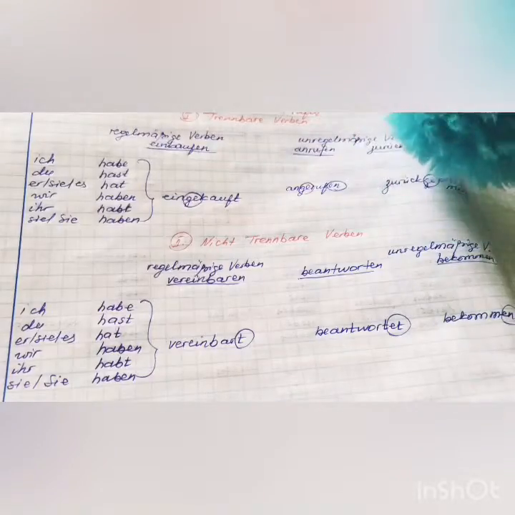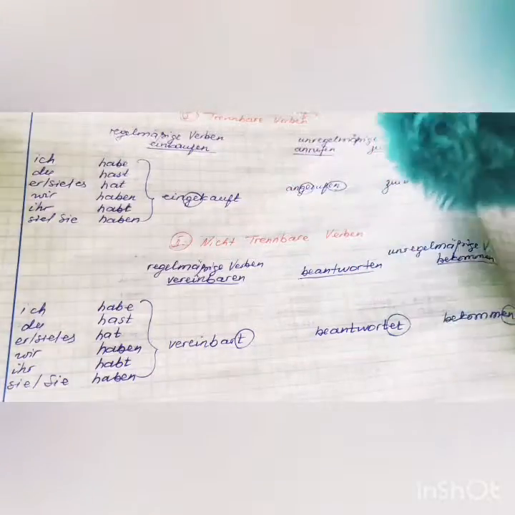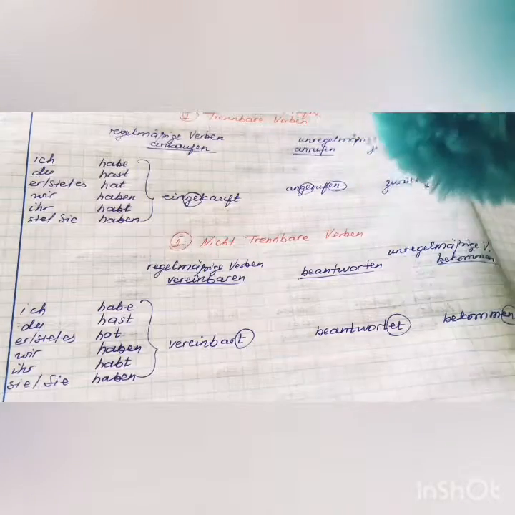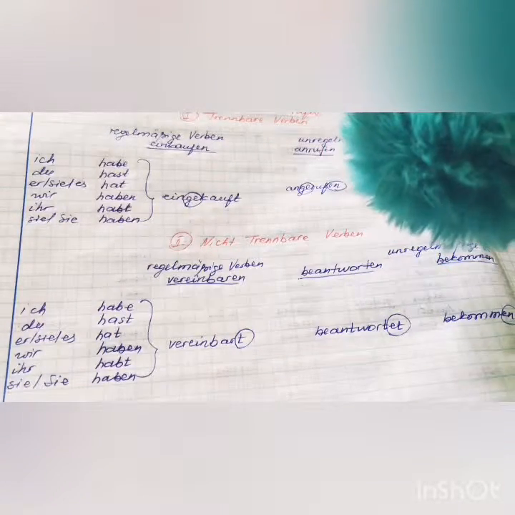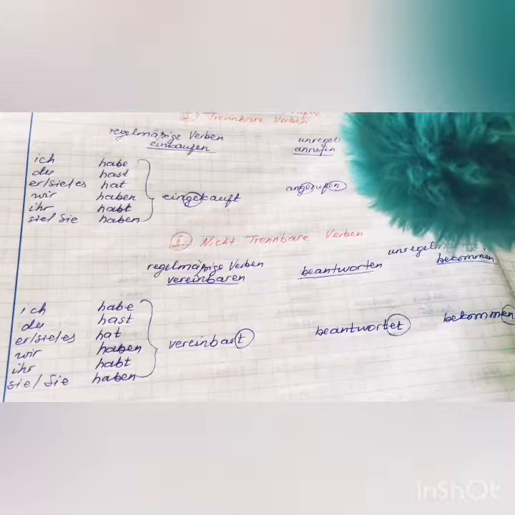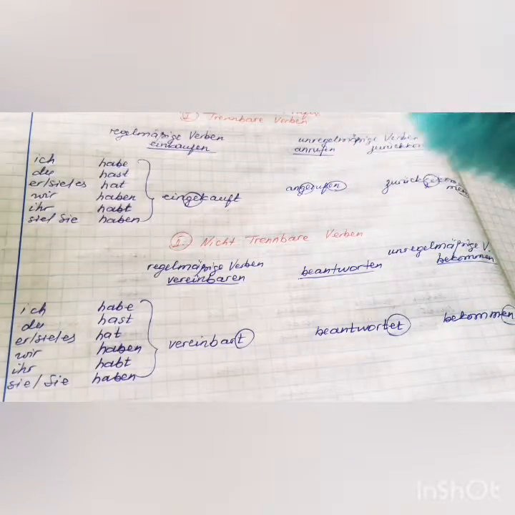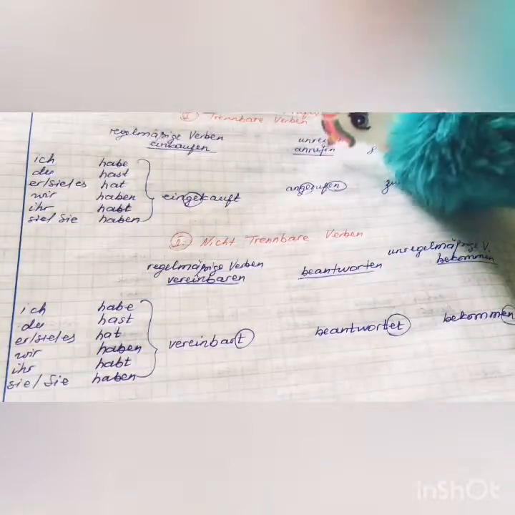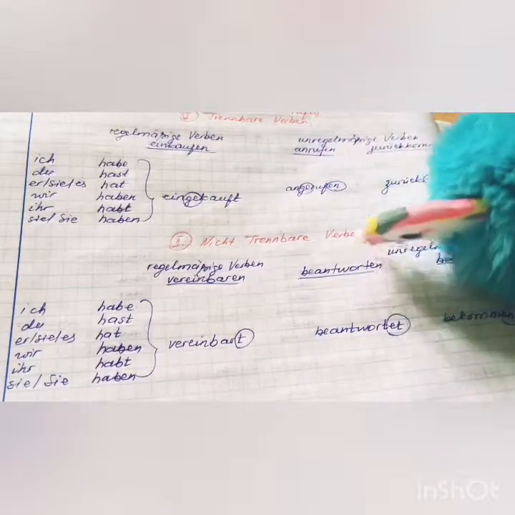In yes/no questions, the helping verb is in the first position. The participle is placed at the end of the sentence. Hast du schon einen Termin mit dem Kunden vereinbart? Das ist alles. That is all about trennbare Verben und nicht trennbare Verben.